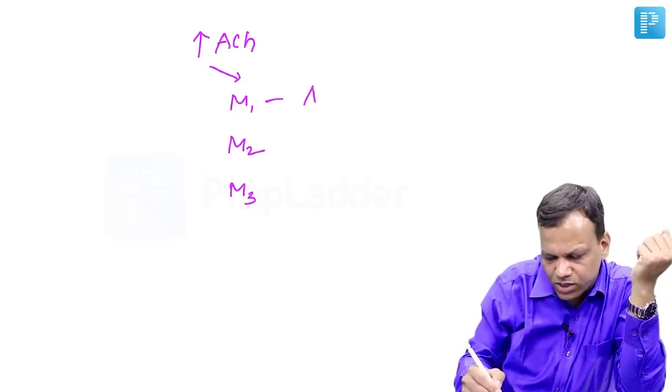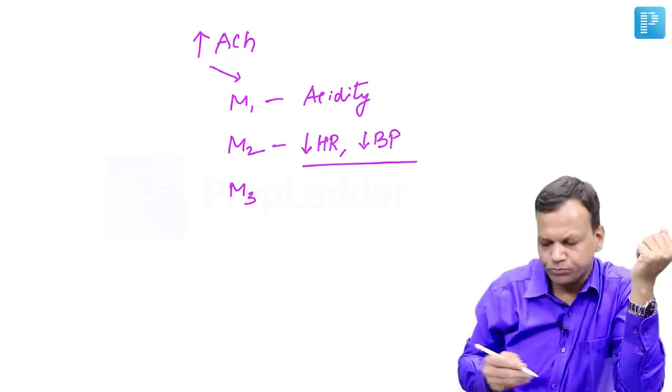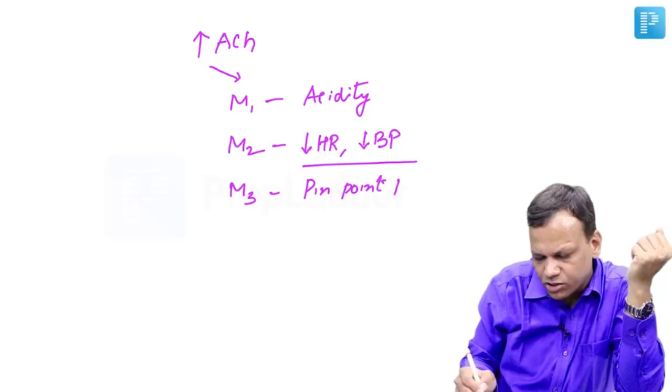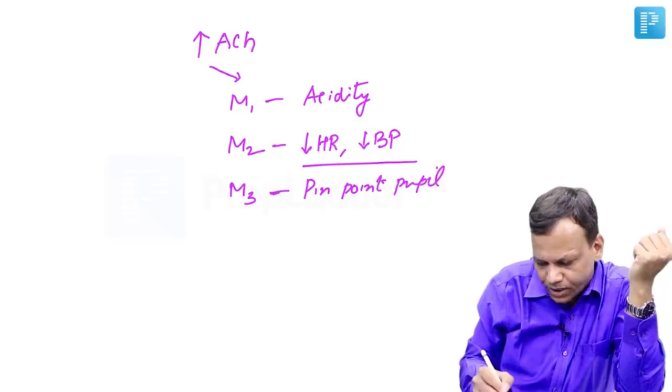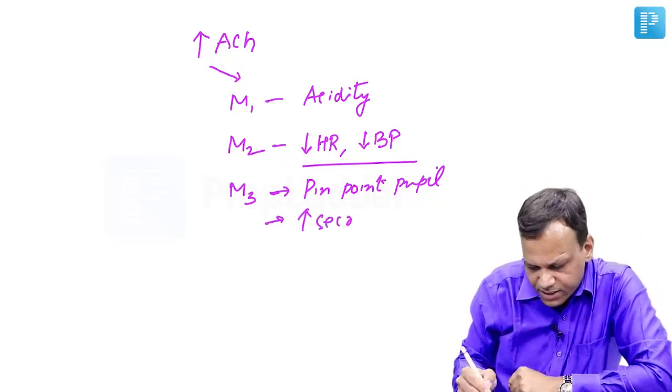M1 stimulation will lead to acidity. Remember, it is present in the stomach. M2 stimulation will lead to bradycardia and hypotension. Remember, M2 is in the heart, it is depressing the heart. M3 in the eye will cause pinpoint pupil. Remember, it is causing miosis. In the GIT, or we can say everywhere, it will increase the secretions.